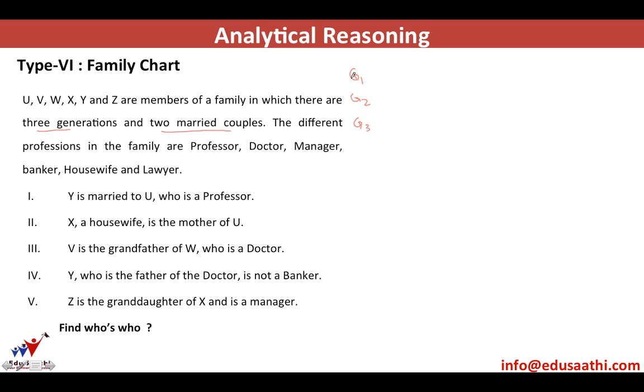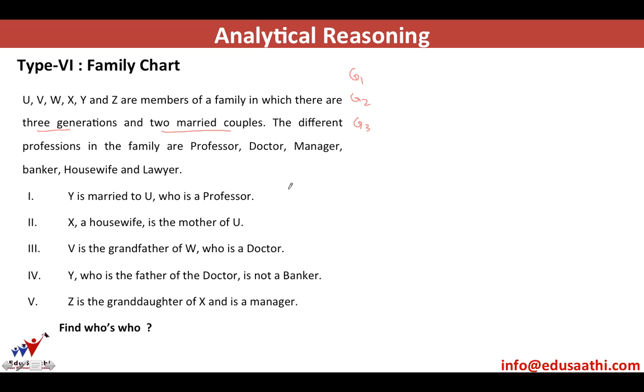So two married couples are there. Do not assume that married couples will always be in generation 1 and 2 and can never be in generation 3. And all these 6 people, their individual professions are also given amongst professor, doctor, manager, banker, housewife, or lawyer. So let's look at these conditions.